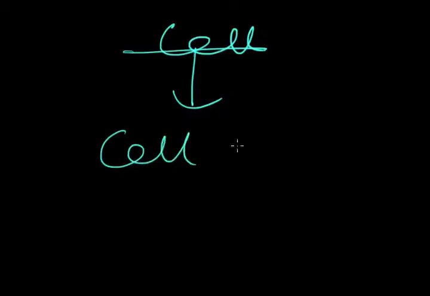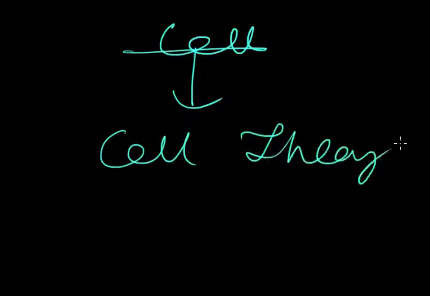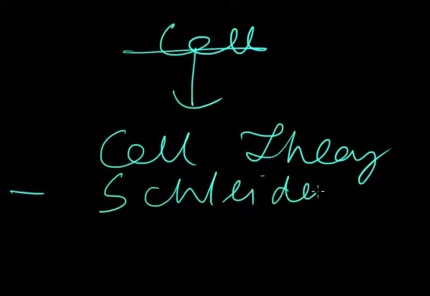Each and every cell, if it is a fundamental concept, how a cell works, this was documented for the first time by cell theory. And cell theory was officially proposed by Schleiden and Schwann.